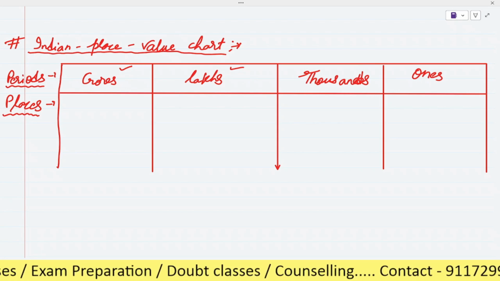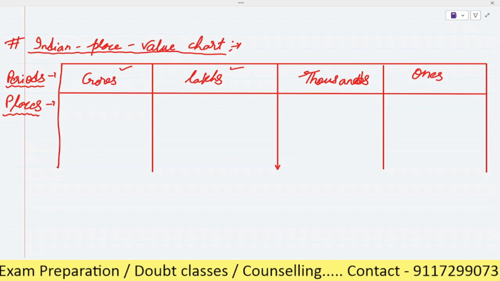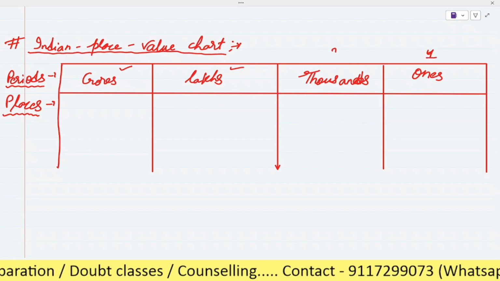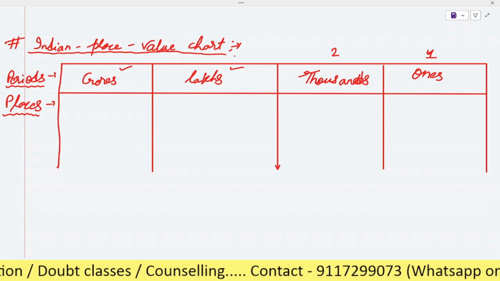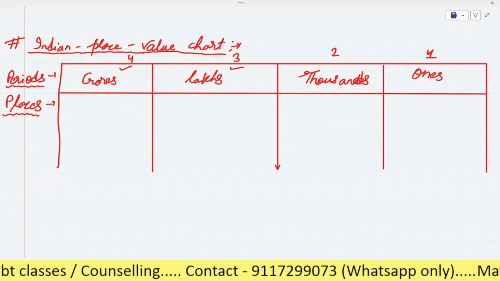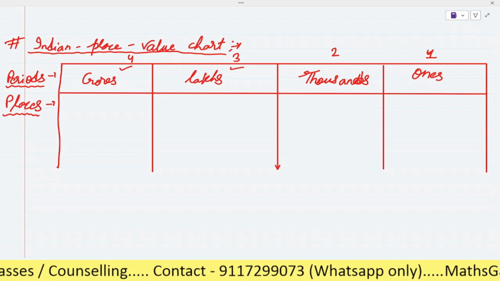Now you can consider it as if we have four different houses. This is the house of ones, this is the house of thousands, this is the house of lakhs, and this is the house of crores.